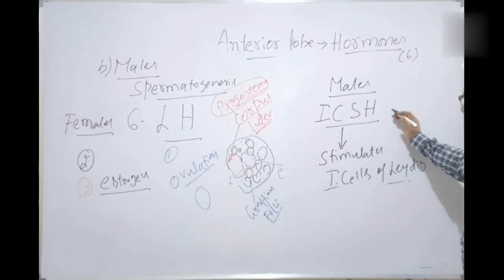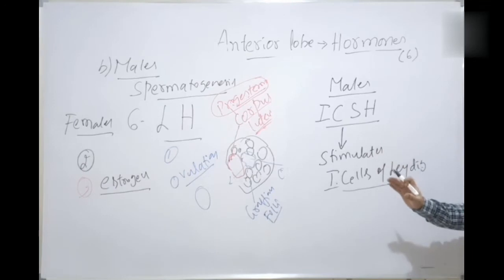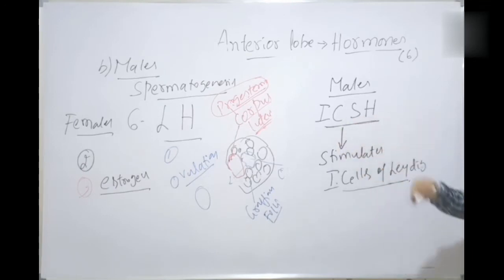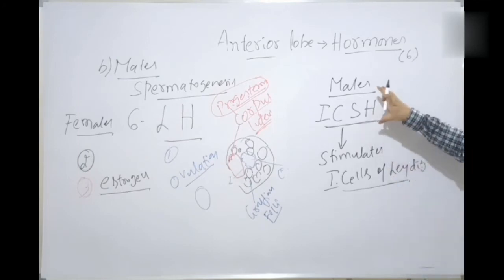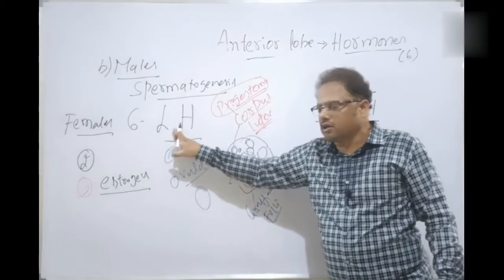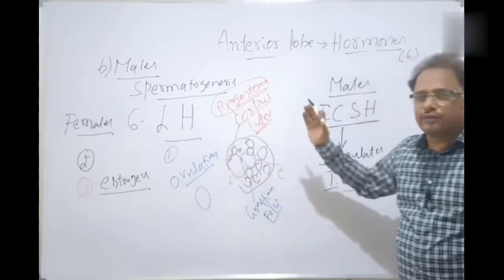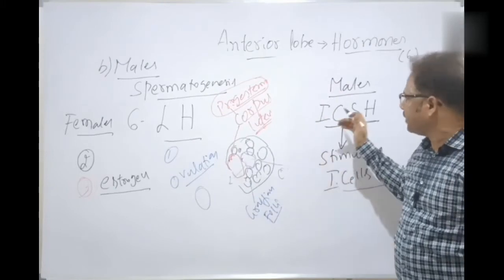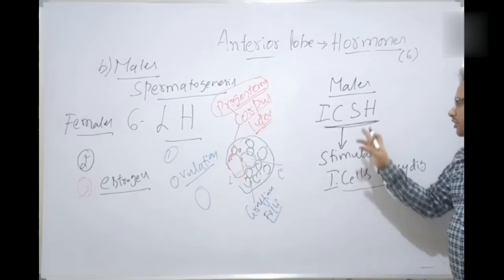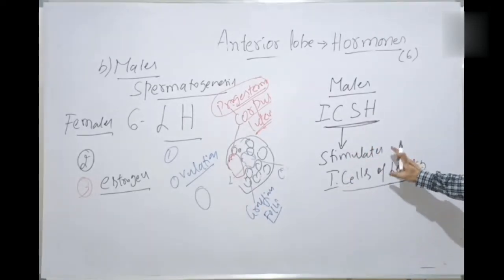These are stimulated by interstitial cell stimulating hormone, which is nothing but the male variant of luteinizing hormone. It's luteinizing hormone, but there is a special name given in the males.